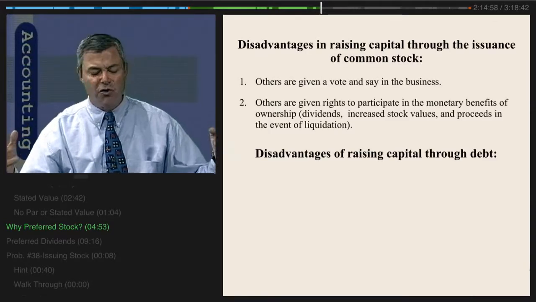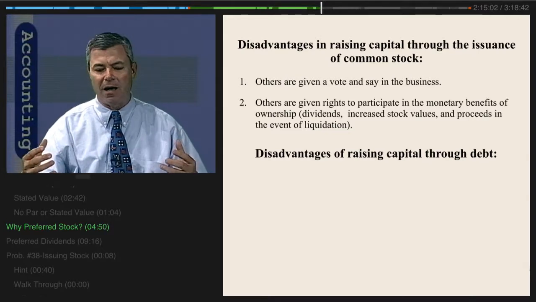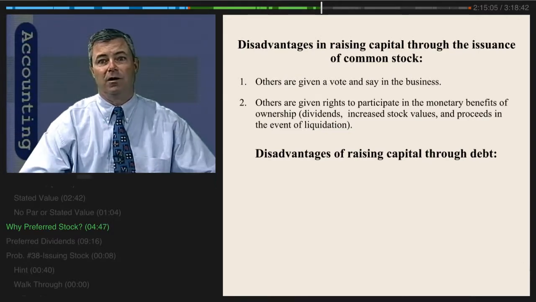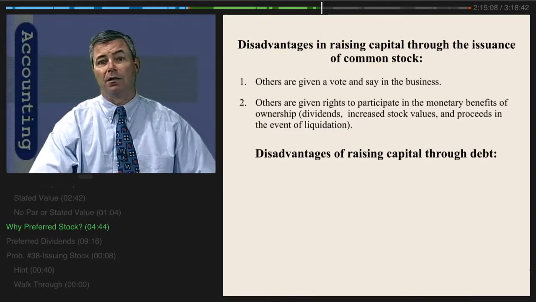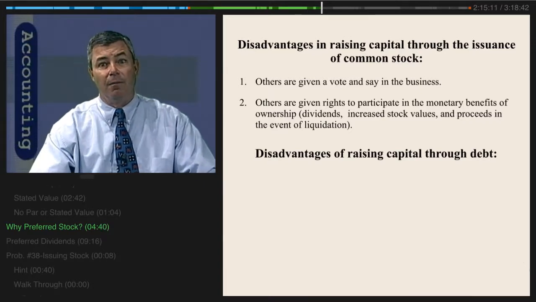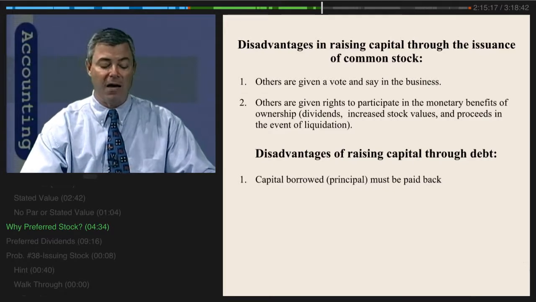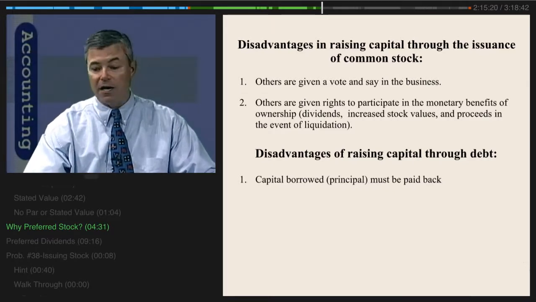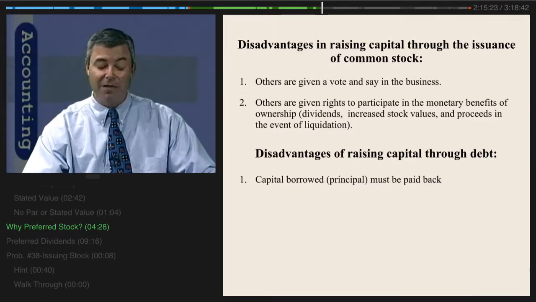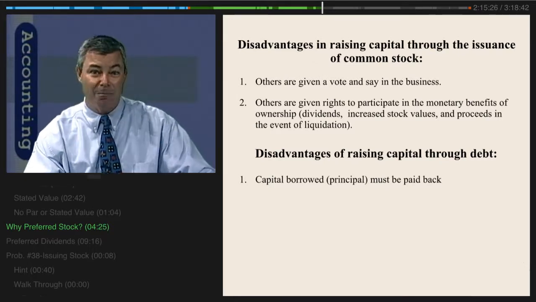And remember, the two ways that you really raise capital is by giving up ownership to investors, or by trying to borrow funds. The disadvantage of borrowing is that it's got to be paid back. When you borrow $100,000 from the bank, it'll establish a maturity date, and so it's not yours forever. You're going to have to pay that money back. So really, the capitalization through borrowing is temporary.